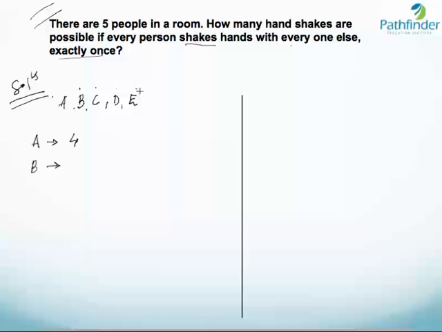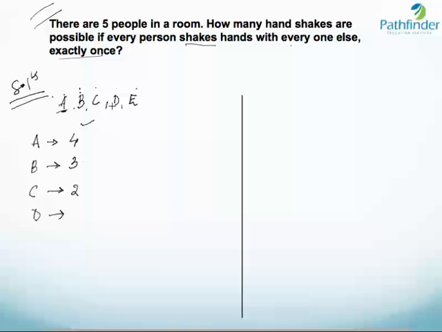B can also have 4 handshakes, but B already has had a handshake with A, which is counted in the number of handshakes for A. And therefore, we can say B has exactly 3 handshakes more apart from one handshake with A. What about C? C has 2 handshakes with A and B, which have been counted in 4 and 3 here. The additional number of handshakes by C will be 2. What about D?